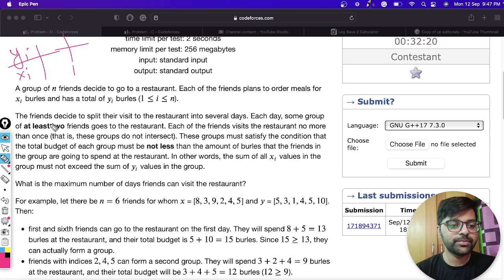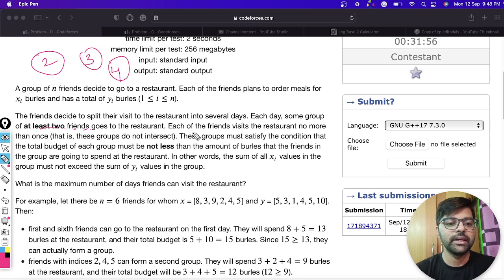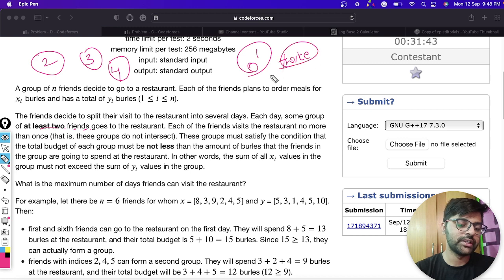The friends decide to split their visit to the restaurant into several days. All the friends won't go on the same day, so they will divide themselves into some groups, and each day some group of at least two friends goes. A single person cannot visit the restaurant, so two or three or four, two or greater than two people are required. Each of the friends visits the restaurant no more than once, so they can visit one time or zero times. They cannot visit twice.